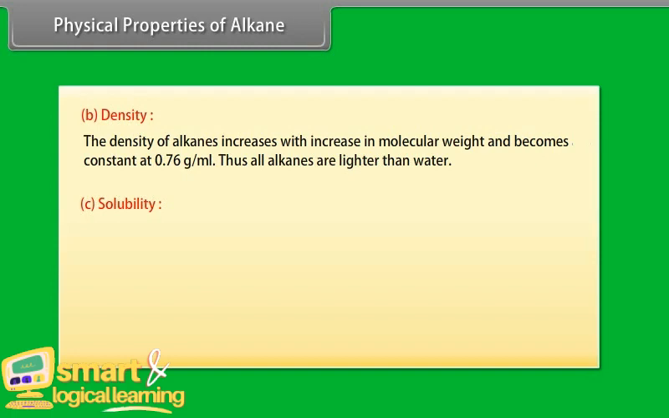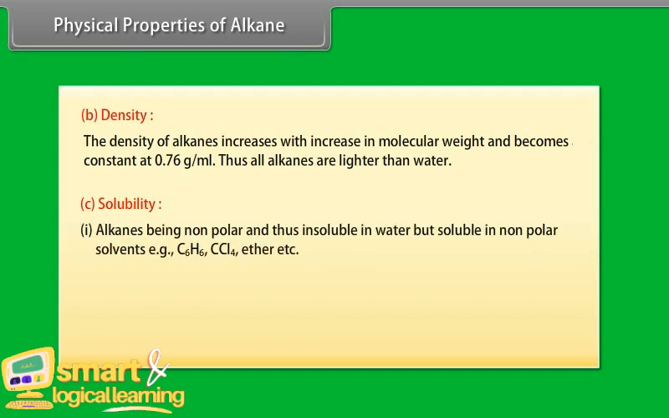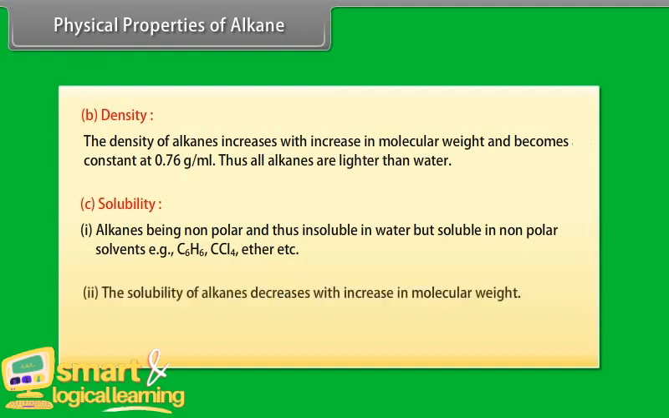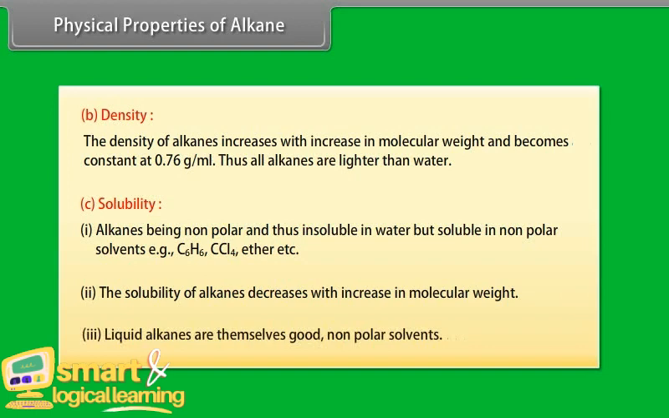Solubility. Number 1: alkanes, being non-polar, are insoluble in water but soluble in non-polar solvents, for example C6H6, CCl4, ether, etc. Number 2: the solubility of alkanes decreases with increase in molecular weight. Number 3: liquid alkanes are themselves good non-polar solvents.